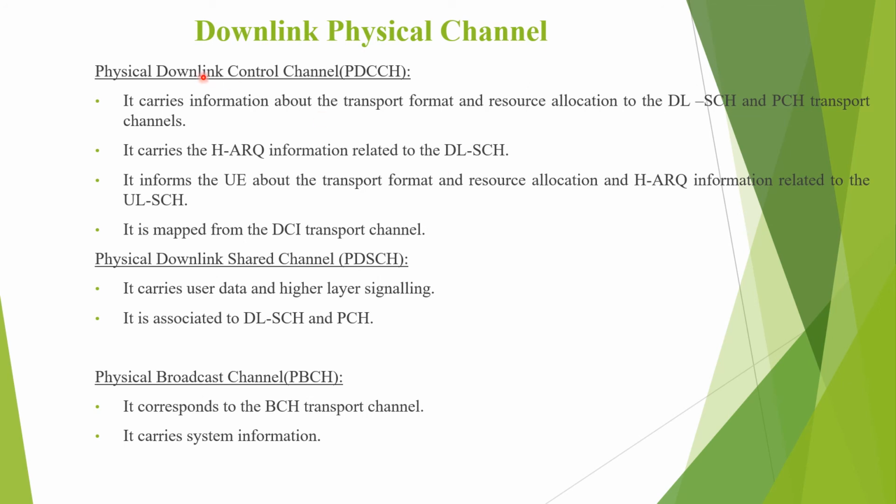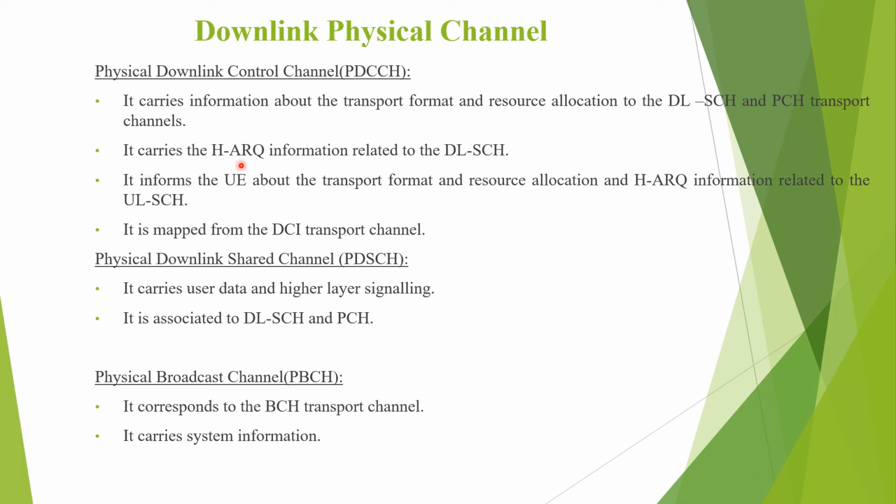Coming to the different types of physical channels, as I told already, they can be categorized as downlink physical channels as well as uplink physical channels. Coming to the downlink physical channels, the first one, physical downlink control channel, PDCCH. It carries information about the transport format and resource allocation for the downlink shared channel and the paging channel, that is, both are transport channels.